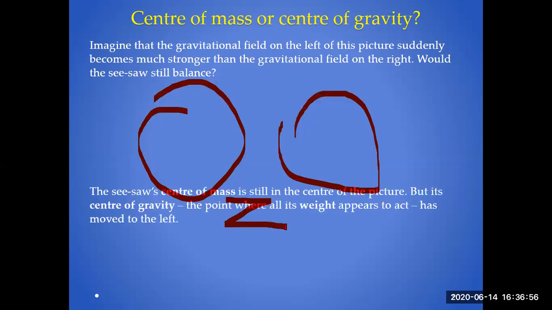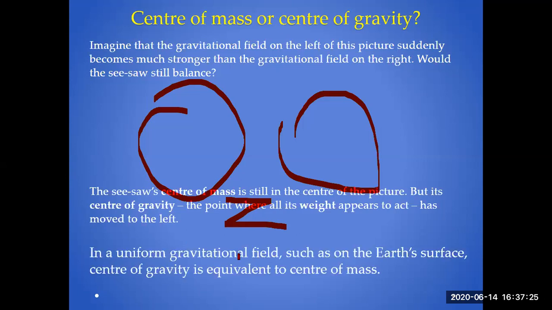So here it is. The seesaw's center of mass is still in the center of the picture, but its center of gravity, the point where all the weight appears to act, has moved to the left. So with the motion, the center of mass always remains the same, but the center of gravity shifts with the motion of an object. In this example, where the center of gravity moves or shifts, that will be the point where the gravitational force will act. In a uniform gravitational field, such as on the Earth's surface, center of gravity is equivalent to center of mass.